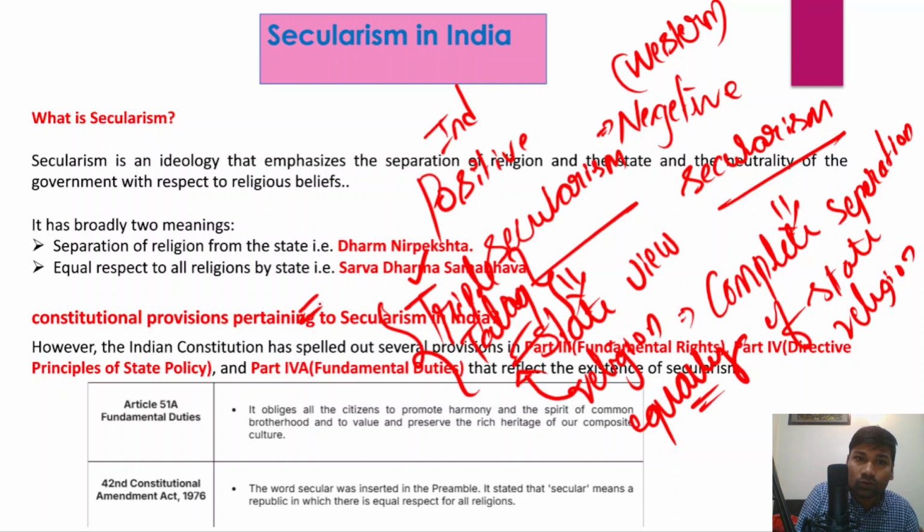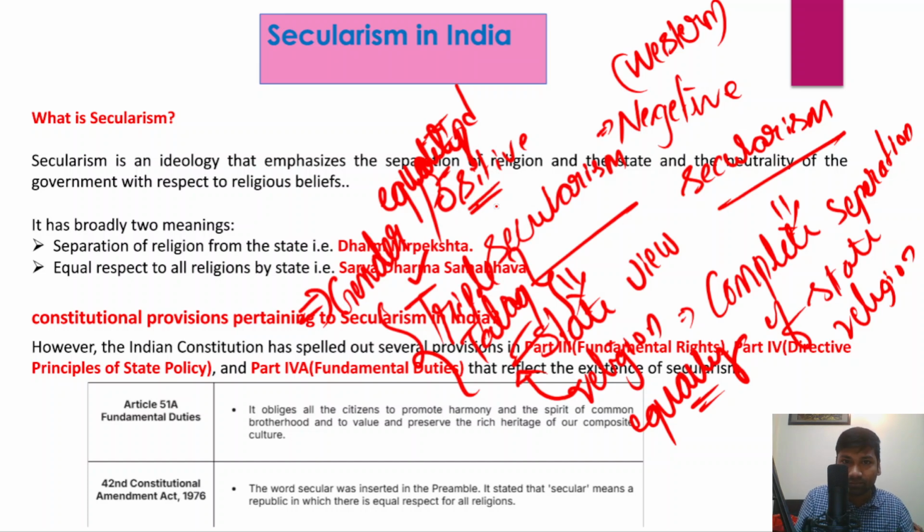This is for the protection of the rights of women, to ensure gender equality. That is what is called positive secularism, which is followed in India. I hope you have understood what exactly positive secularism is, and what negative secularism is.